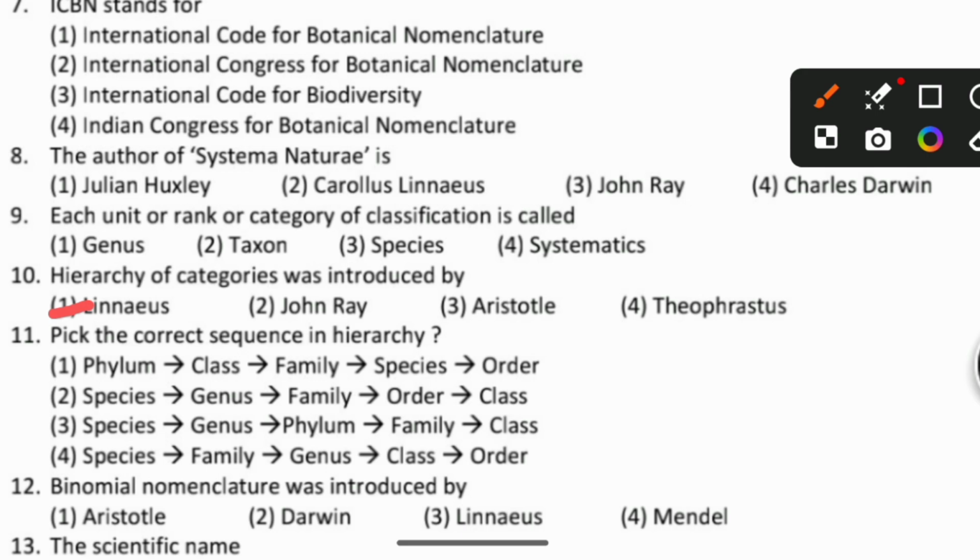Aristotle also, you know, classified the organisms, but not a detailed hierarchy. He just classified the organisms, that's all. And Theophrastus is also called the father of botany, but he did not introduce any hierarchy of categories. The right answer is Linnaeus, who explained all the hierarchy of categories, and he gave the first systematic classification hierarchy.